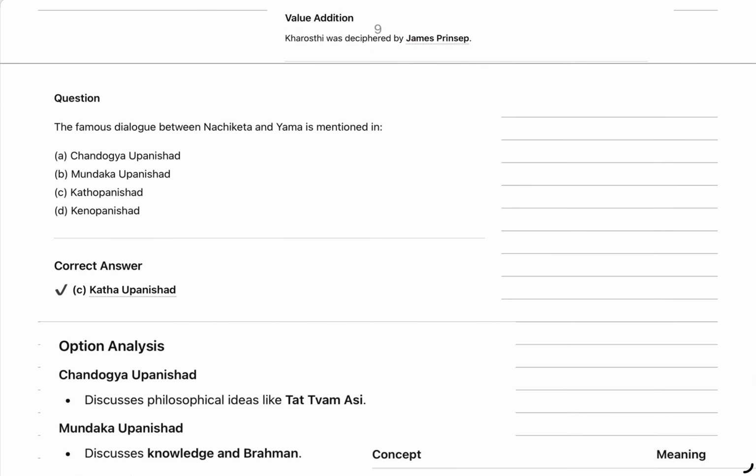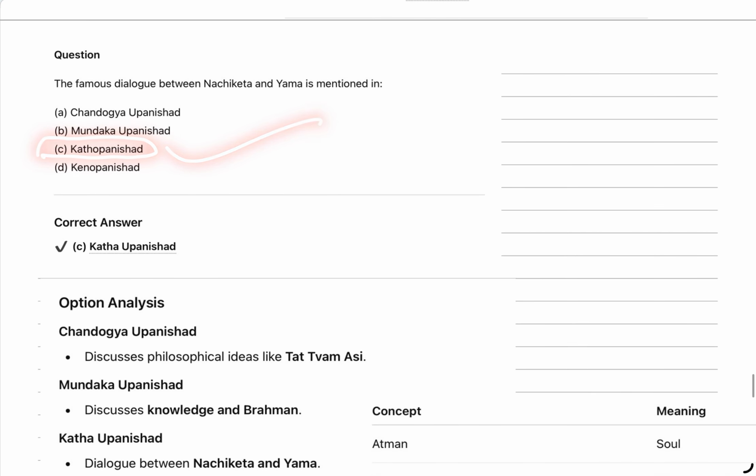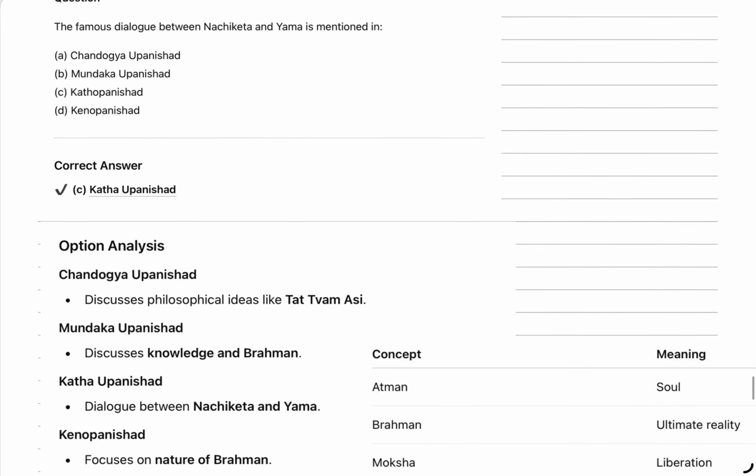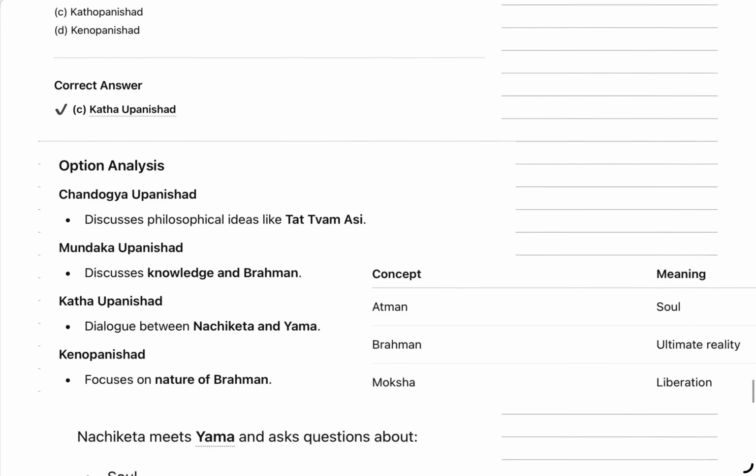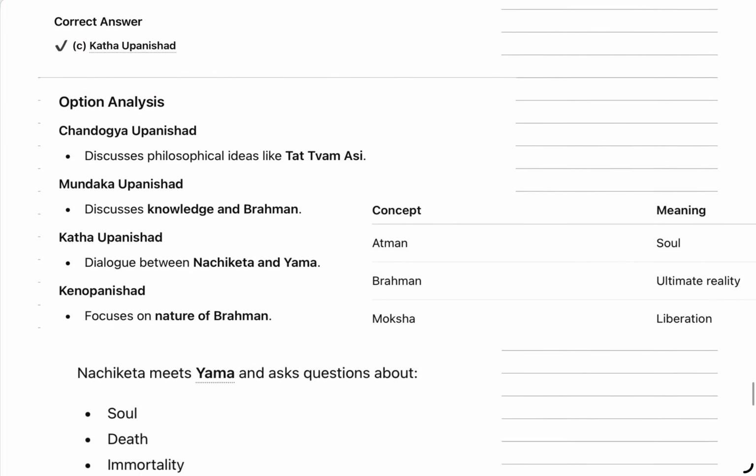The next question: the famous dialogue between Nachiketa and Yama is mentioned in which Upanishad? The answer is Kathopanishad. The other options are the Chandogya Upanishad, Mundak Upanishad, and Kenopanishad. If you come across information related to these, make sure you note it down or remember it right there, to have a greater grip in question solving. So the dialogue between Nachiketa and Yama is in the Kathopanishad.